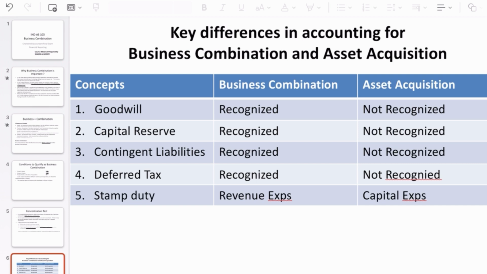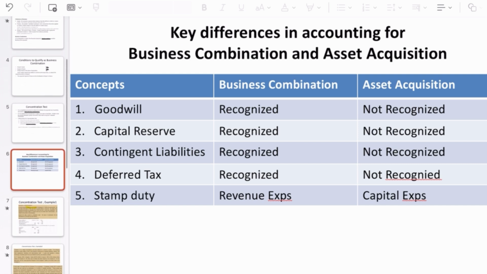At the time of business combination there will be lots of registration activities. Under business combination it's kind of operational expenses that should be charged to P&L directly. But under asset acquisition, since it's expenses towards acquiring the assets, that should be capitalized as part of assets.